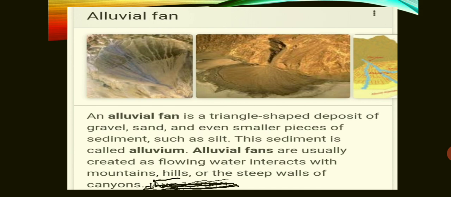Alluvial fan means when a river brings silt, sediments, pebbles and gravels, it deposits them near the foothills of the mountains. So there it forms a feature which roughly looks like a fan. So the shape has given it the name alluvial fan, and numerous streams are joining this region.